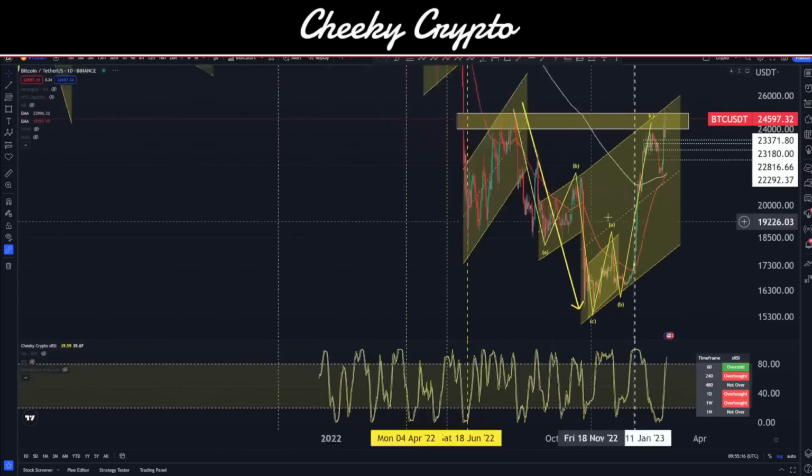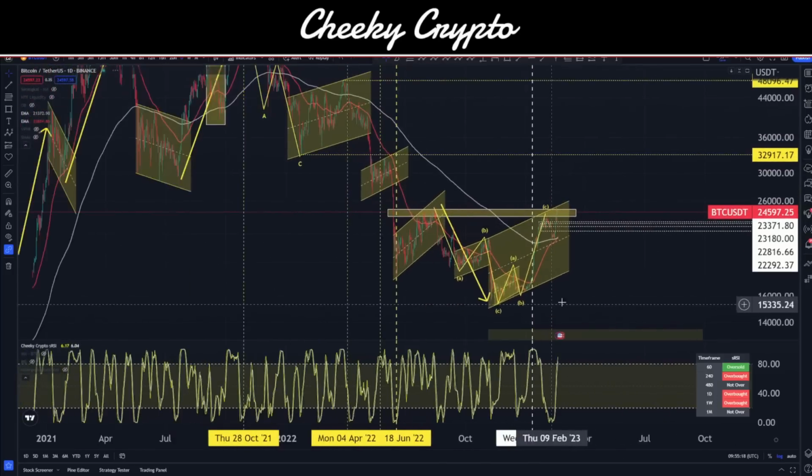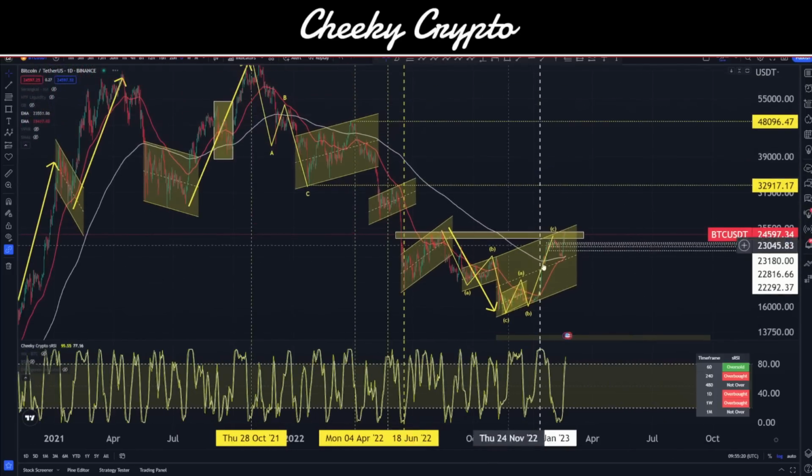Now, if we come down into our daily, we are in the higher highs and higher lows scenario, which, if we zoom out, is a pretty big one. It's bigger than what we had seen since the lows of January 2022 to the highs of March 2022. If you remember from the channel, if you were around back then, we were saying you'd buy here and we'd come out of our positions here, 47.5K. We actually went slightly higher at 48, but 47.5 is what we were talking about on the channel. You can check that out. You can search the history of the channel if you want.